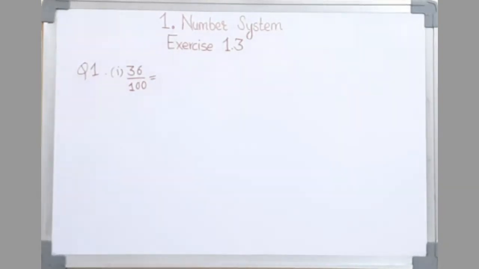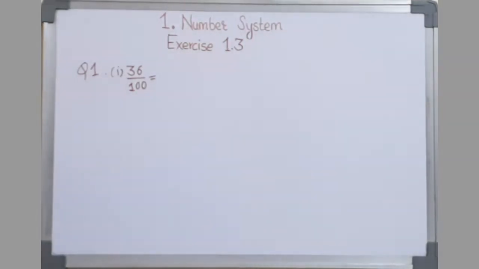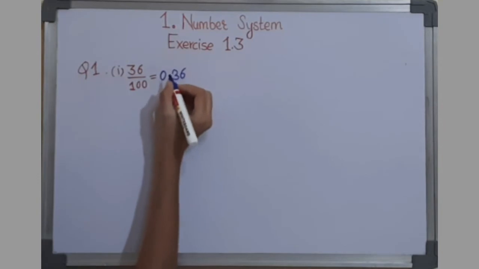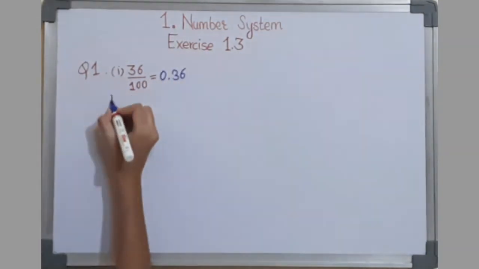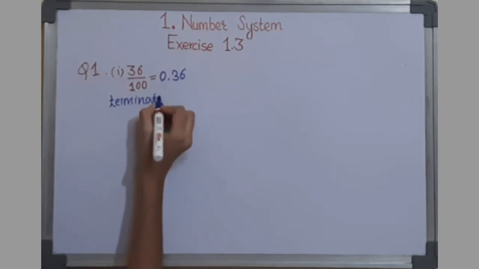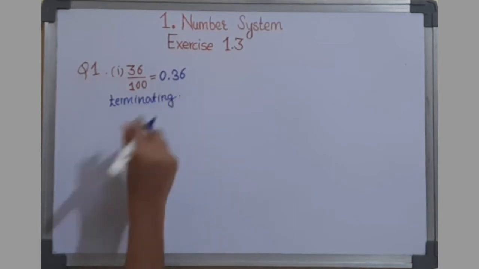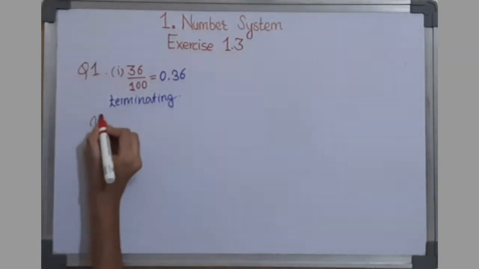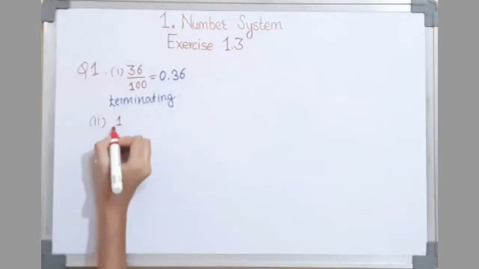36 upon 100 is equal to 0.36, and we find that this is terminating. The second one is 1 upon 11.